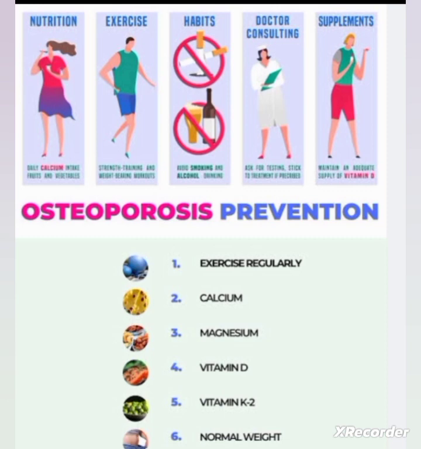Then adequate dietary intake of calcium, magnesium, vitamin K, etc. So here the person has to take milk, yogurt, turnip greens, cheese, ice cream, sardines, spinach, etc. That will help to increase the calcium levels. Then normal weight maintenance, no smoking or alcoholic habits, then enjoyment of sunshine at a moderate level, which also improves vitamin D.